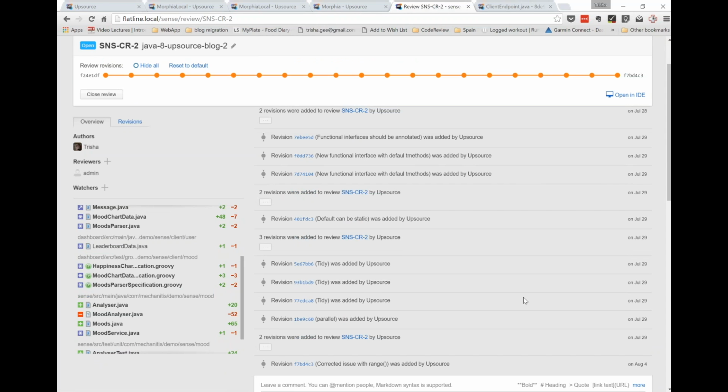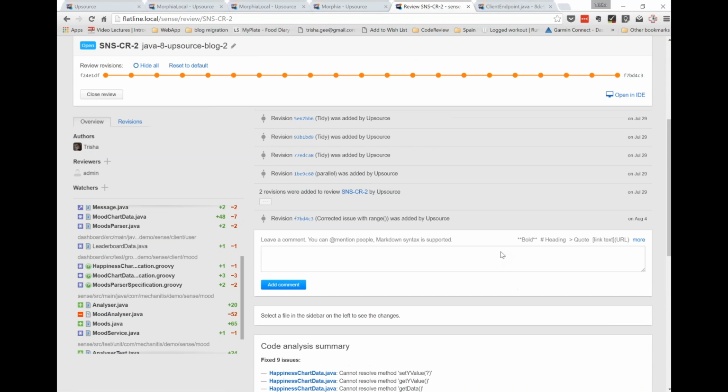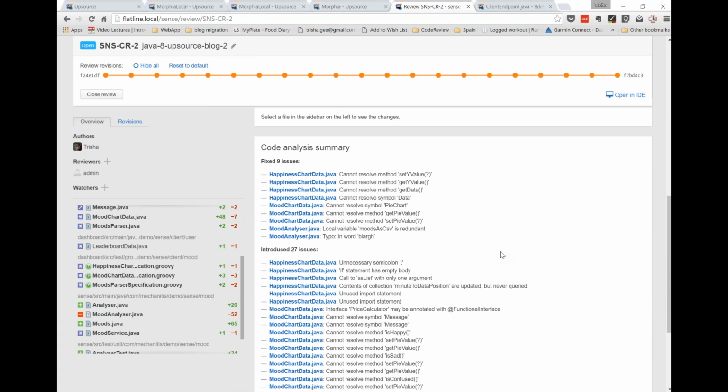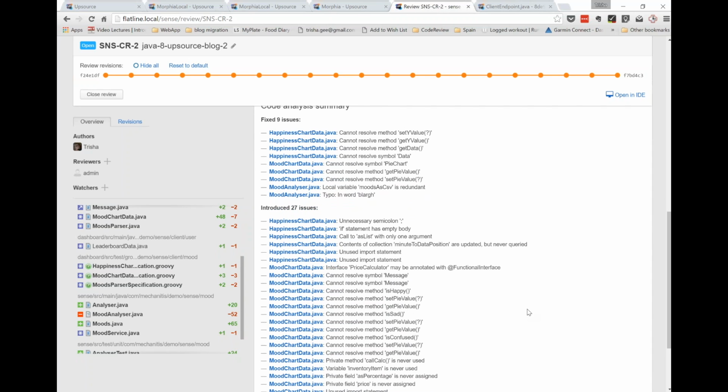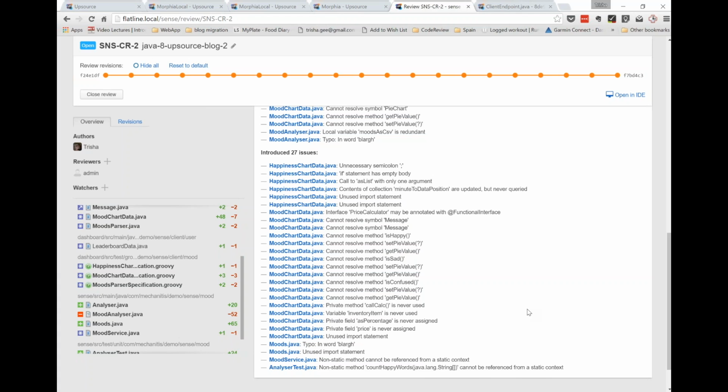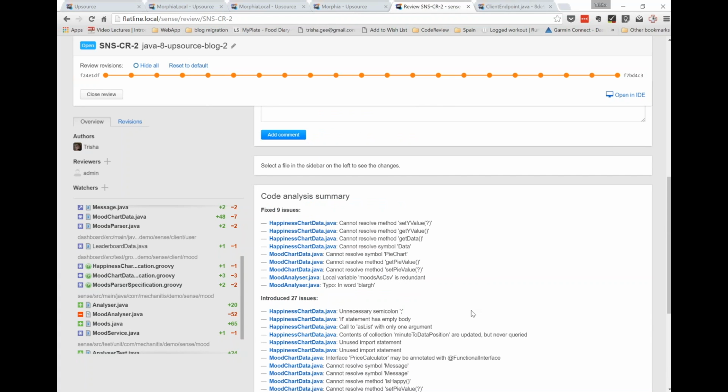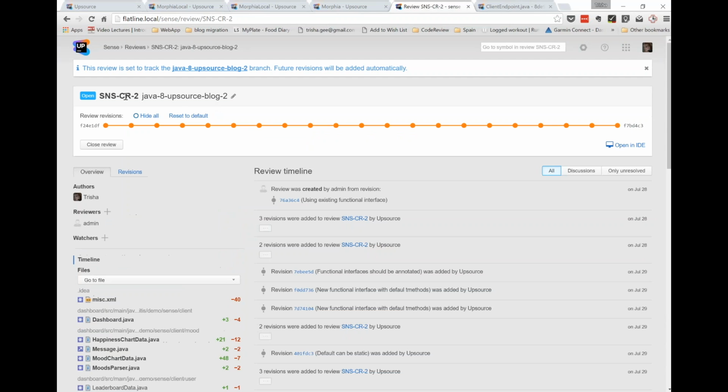There are a number of different files in the review, and you can see obviously all these revisions, with IDEA inspections to say whether you've introduced or fixed errors as you went along. So this particular set of commits fixed 9 issues and introduced 27 more issues. And this is quite a nice summary, so you can say, oh, this is a bit dodgy. Perhaps we shouldn't be introducing more issues than we're fixing. So, big long branch review.